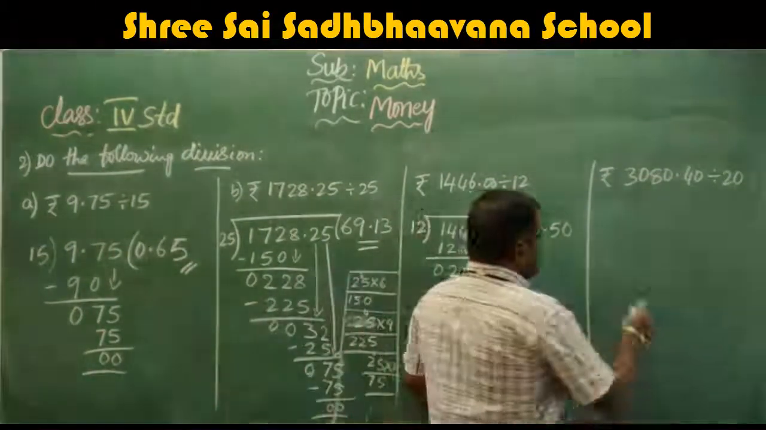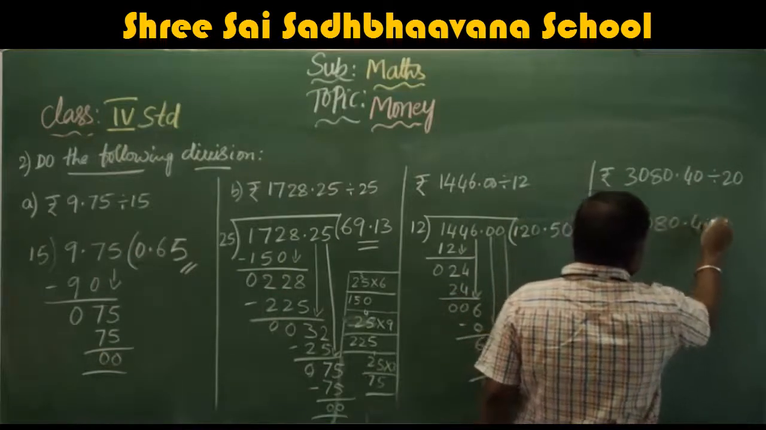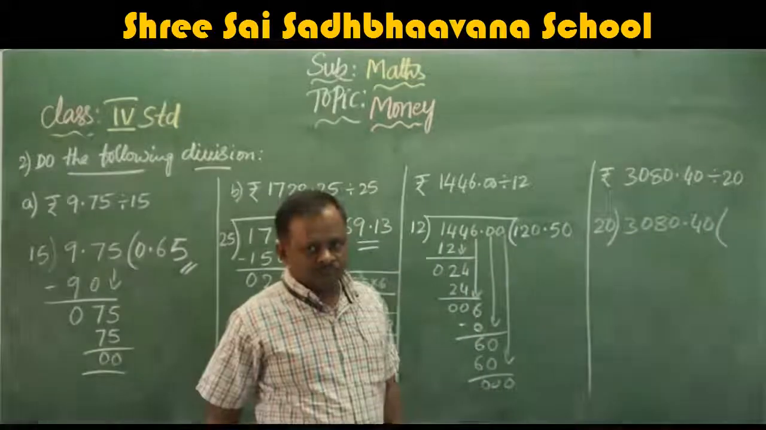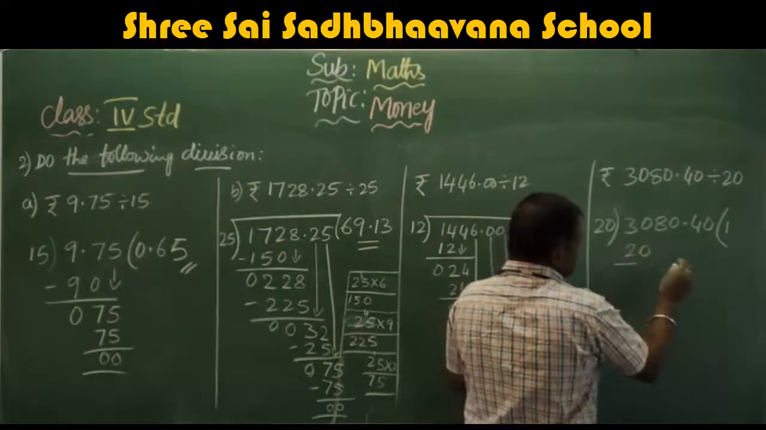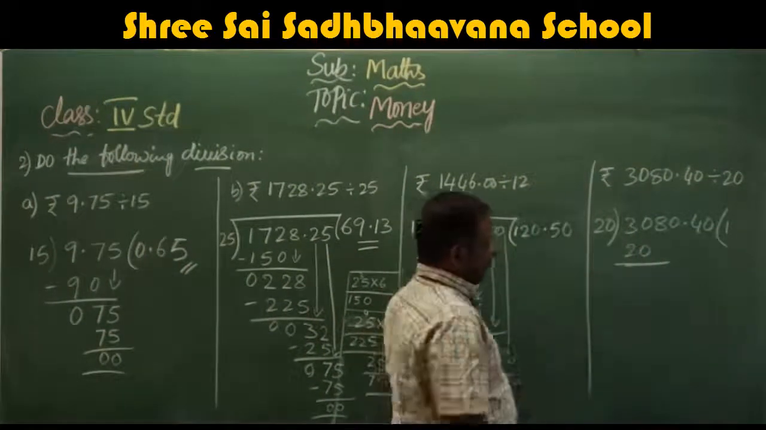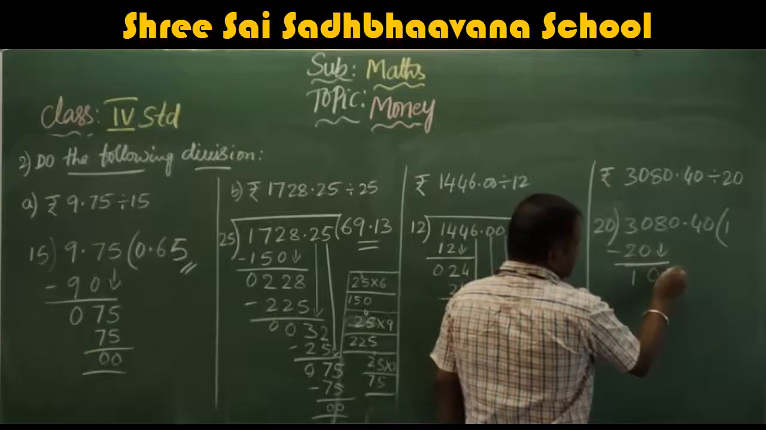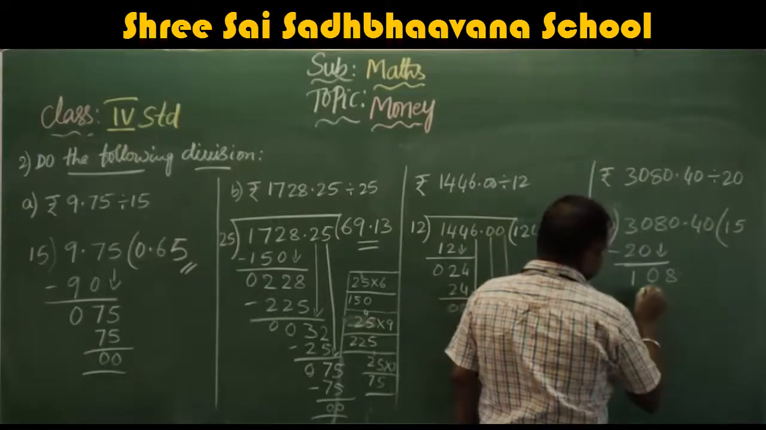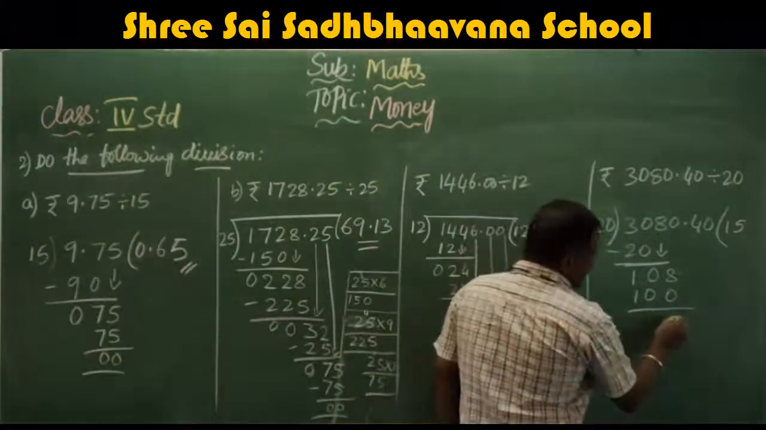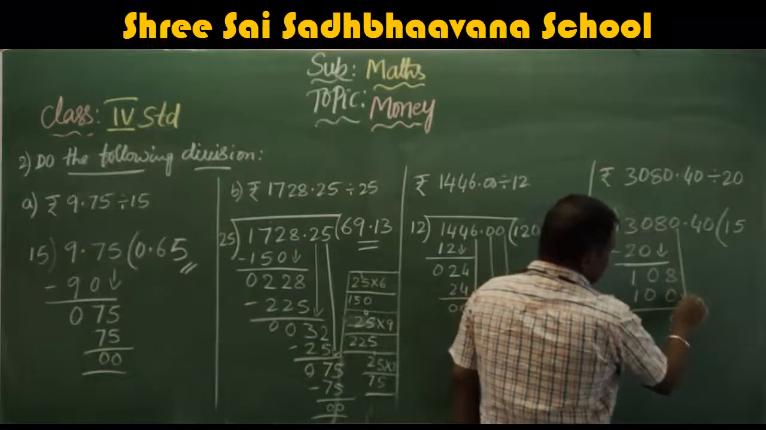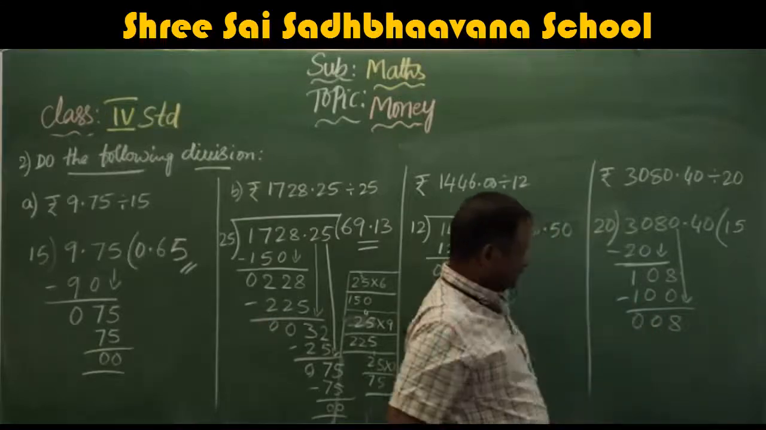Next, we will move to the next problem. From 20, you divide 3080.40. 3080.40, from 21 is 20. So 0 minus 0, 0. 3 minus 2, 1. Take down 8 here. 25 is 100. You know 21 very well. So 25 is 100. 8 as it is. Now take down 0. 8 minus 0, 0. 0 minus 0, 0. 1 minus 1, 0.